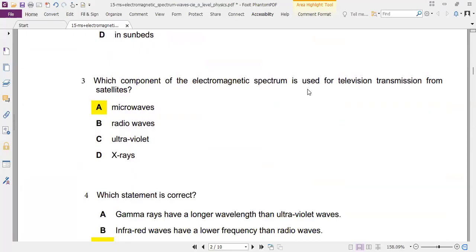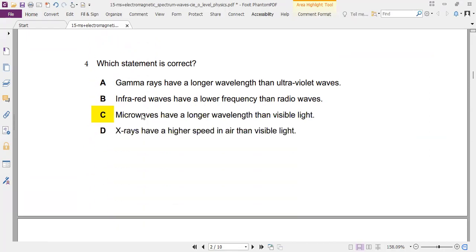Number 3, microwaves. Number 4, let's see why we're rejecting A, B, and D. Gamma rays have a longer wavelength than UV?